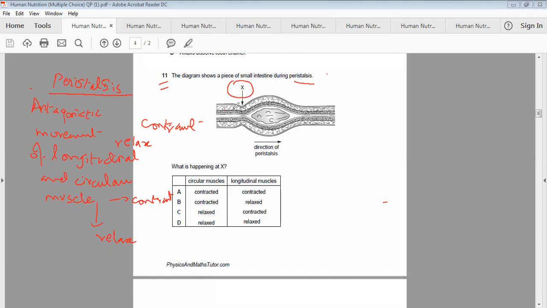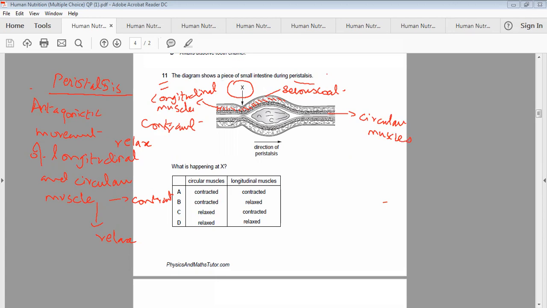Now look at the picture. These are the longitudinal muscles. This one is the serous coat. And these dotted lines are the circular muscles.